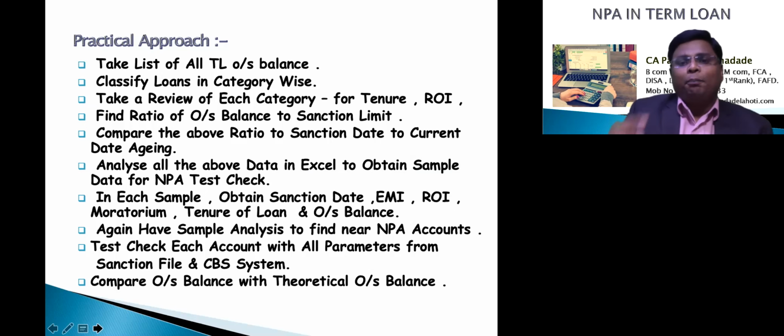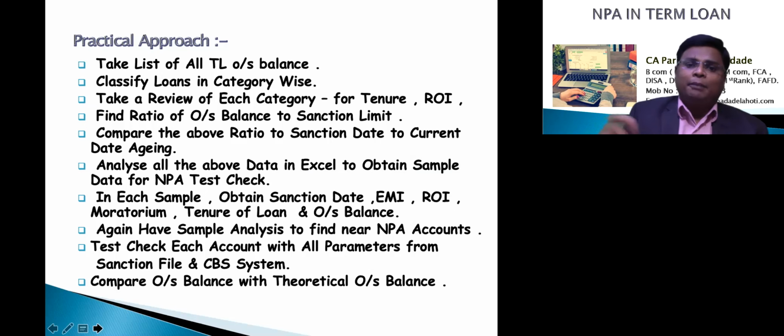With this, we can compare the theoretical outstanding balance as per our calculation and the actual outstanding balance as per the record of recovery of the borrower. If theoretical outstanding balance is in excess of actual outstanding balance, meaning that as per our EMI and tenure, suppose the account is sanctioned on 1st January 2016 and today's date is 31st March 20, considering a proper record of recovery, that is all the EMIs paid on due date as per the amortization table, the outstanding balance as on 31st March should be rupees 1,20,000.